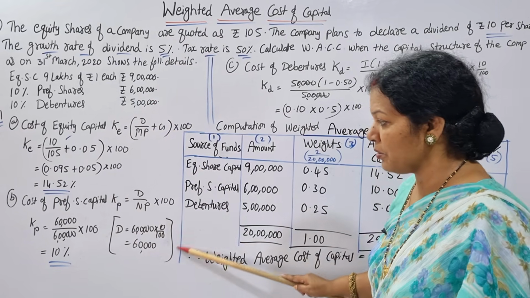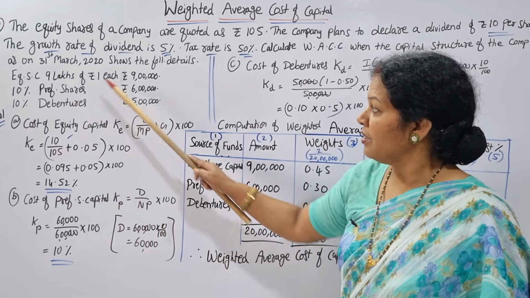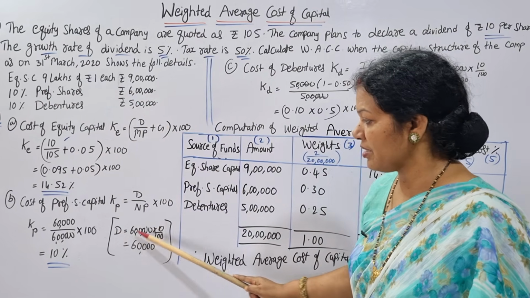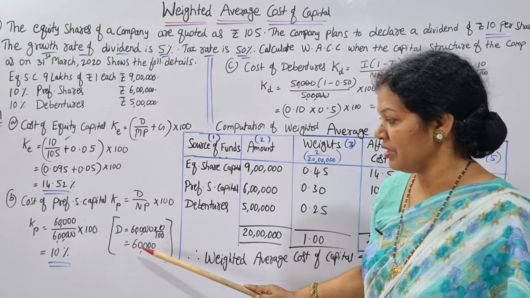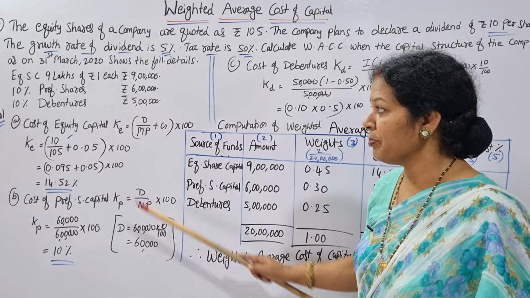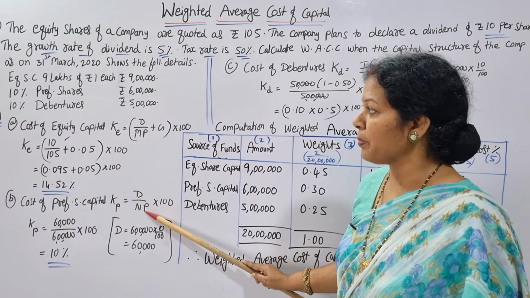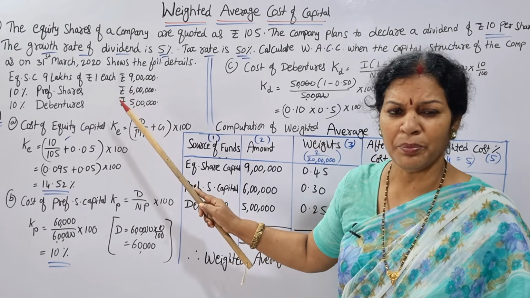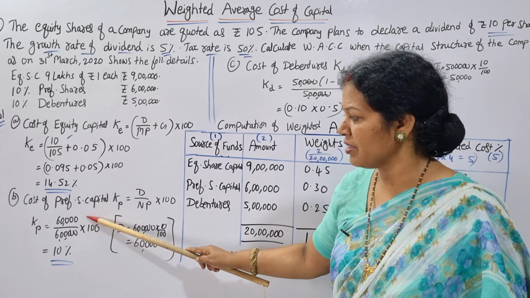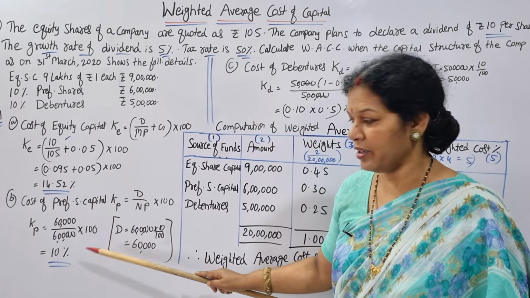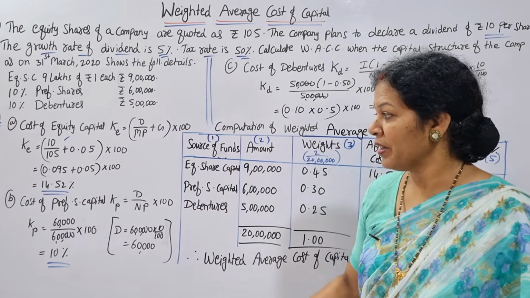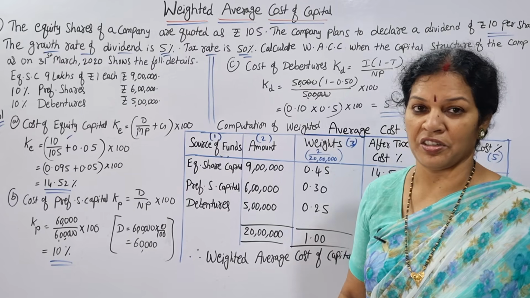The calculation of dividend I am showing you here: 6 lakh into 10% comes to 60,000. Net proceeds means the total value of the preference shares, 6 lakh. 60,000 by 6 lakh into 100 comes to 10%. 10% is the cost of preference shares.